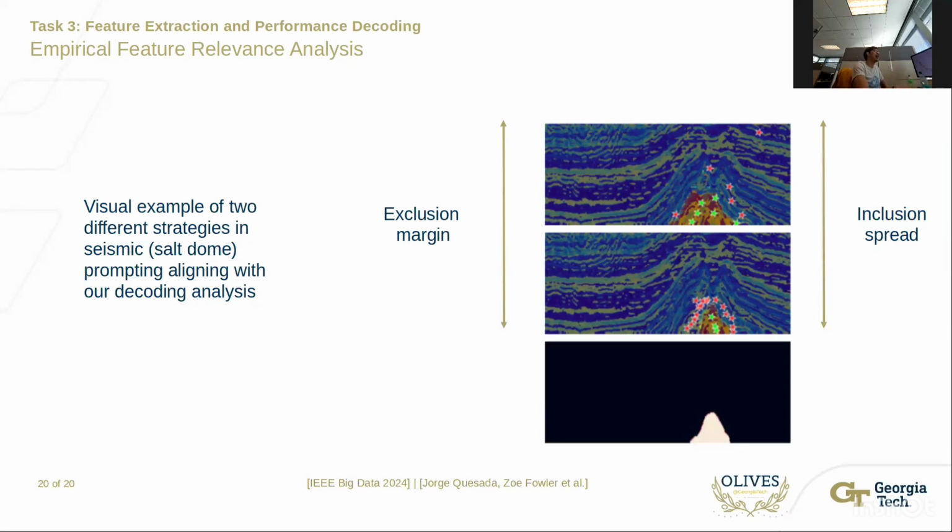We can see that when these variables are high, here meaning that the exclusion margin is high, you can see the points are farther away from the object, and inclusion spread being high means essentially that the inclusion points cover a large amount of the object, or the maximal distance between the two farthest inclusion points is large. You can see that the resulting mask is significantly suboptimal. But when these two variables are low, meaning a tight exclusion margin and a very low inclusion spread, we get a mask that is very close to the ground truth.